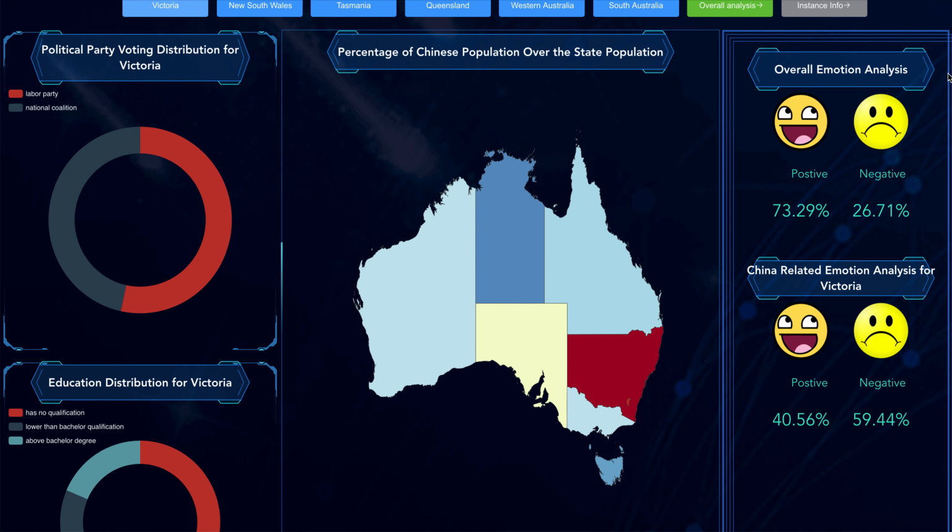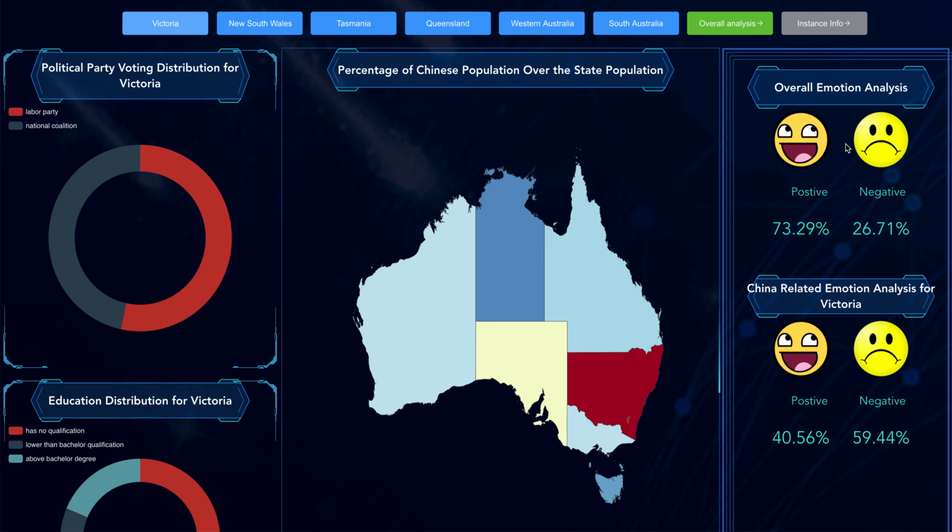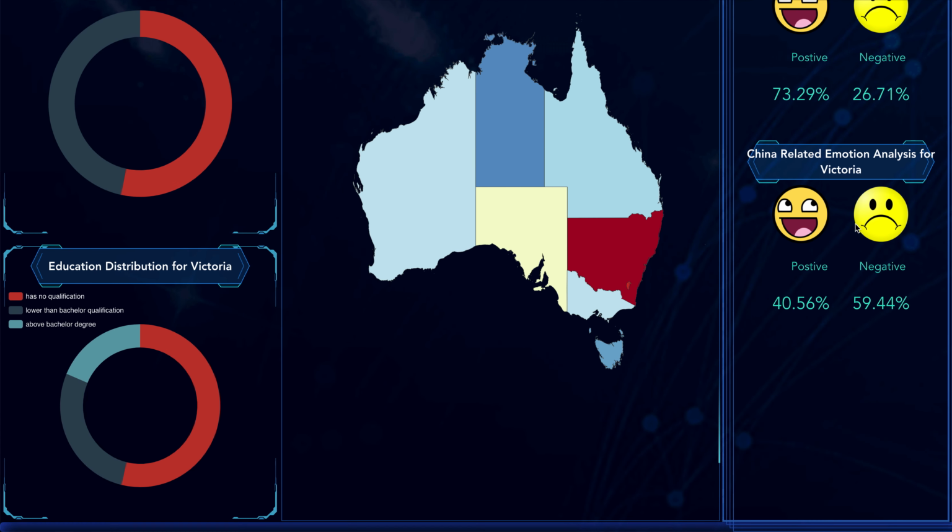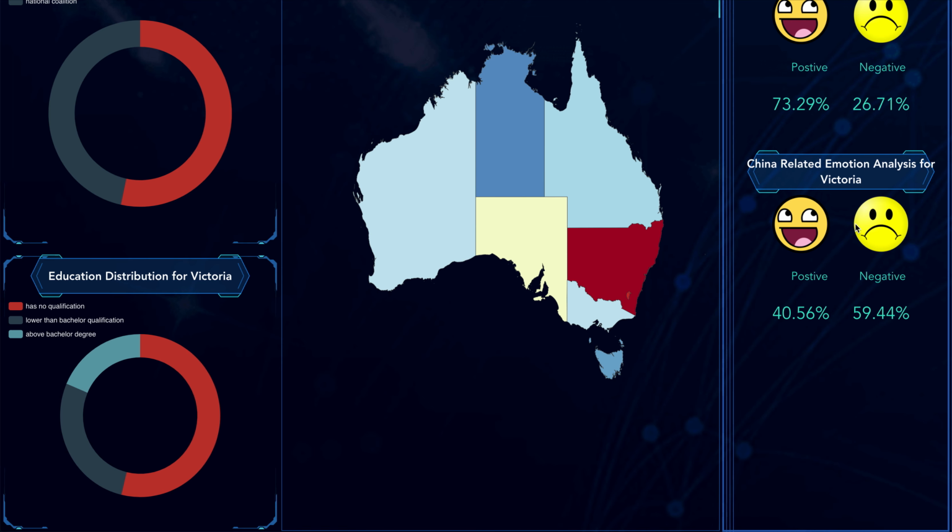And now we move to the right part. These are the data we collected from the Twitter, and we perform a sentiment analysis. Here we introduce the overall emotion analysis for a particular state. For example, for Victoria, we can see that the overall positive tweets is about 33%, while the negative tweets is about 26%. We also summarize the China-related emotion analysis tweets for Victoria.